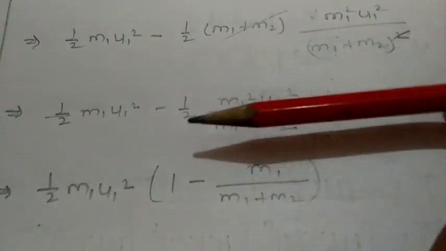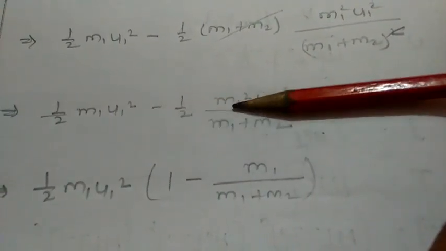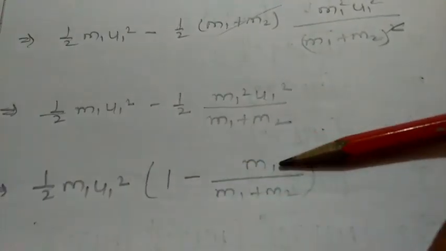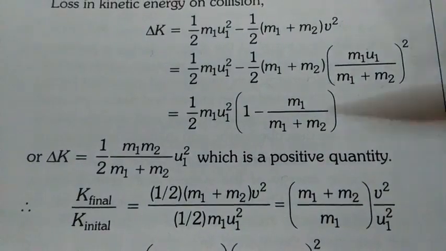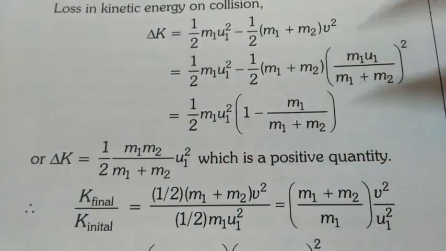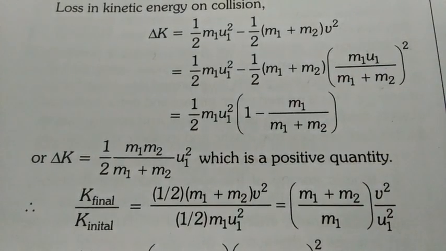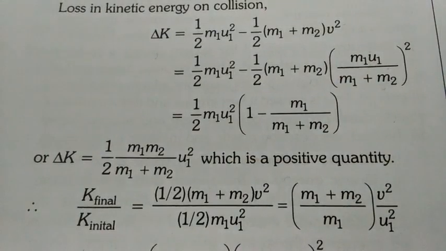Now from here, half m1 u1 square we will take as common. So we have 1 minus m1 upon m1 plus m2. So this is the amount of energy which is lost in an inelastic collision, and it is a positive quantity.